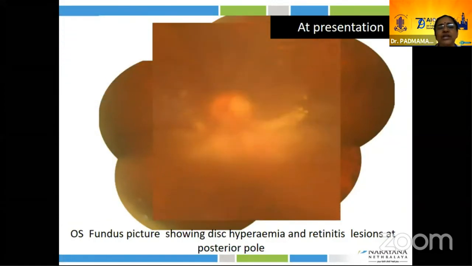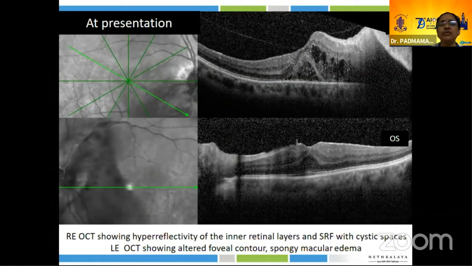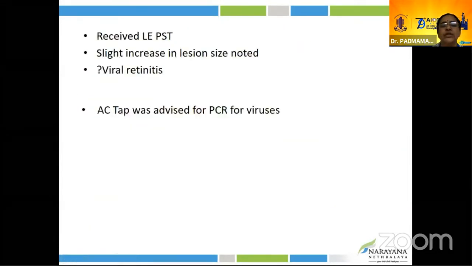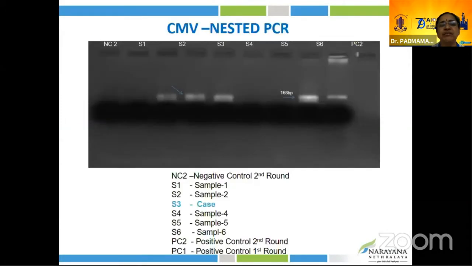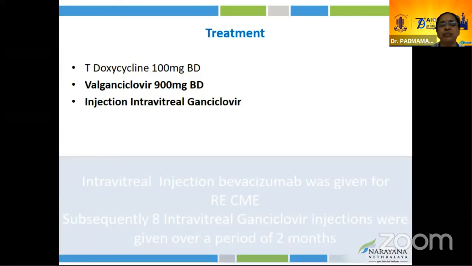Suspected viral etiology. OCT showed hyperreflectivity with after-shadowing and hyperreflective dots involving the full thickness of the retina in the right eye. This is the old record of the posterior subtenons, following which there was worsening of the reaction. So AC tap came positive for the CMV virus. The patient was put on intravitreal along with systemic valganciclovir therapy.